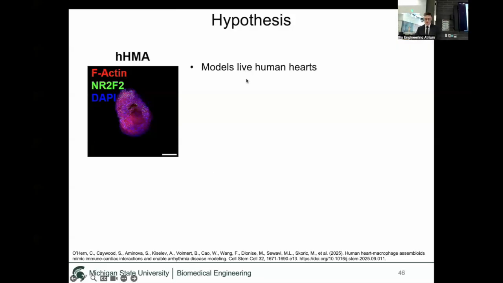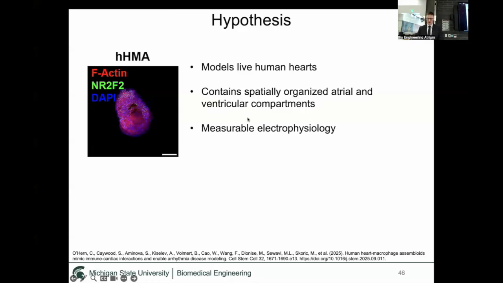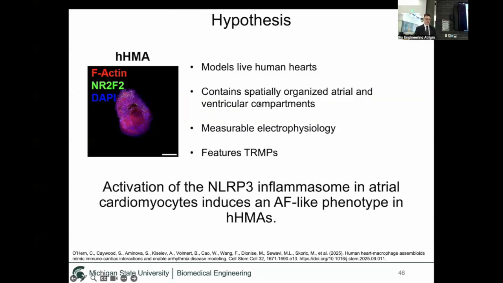Our human heart macrophage assembloid models live human hearts. It contains spatially organized atrial and ventricular compartments. It has measurable electrophysiology and features tissue-resident macrophages. And so with our system, we figured that activation of the NLRP3 inflammasome in the atrial cardiomyocytes of our assembloids induces an atrial fibrillation-like phenotype.